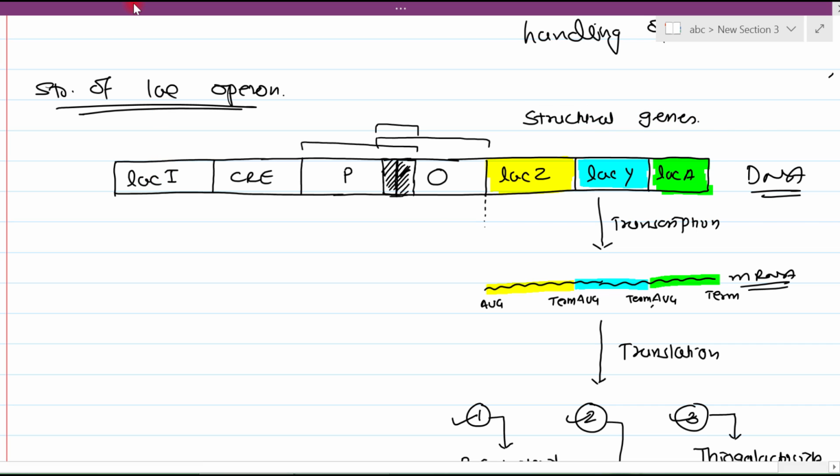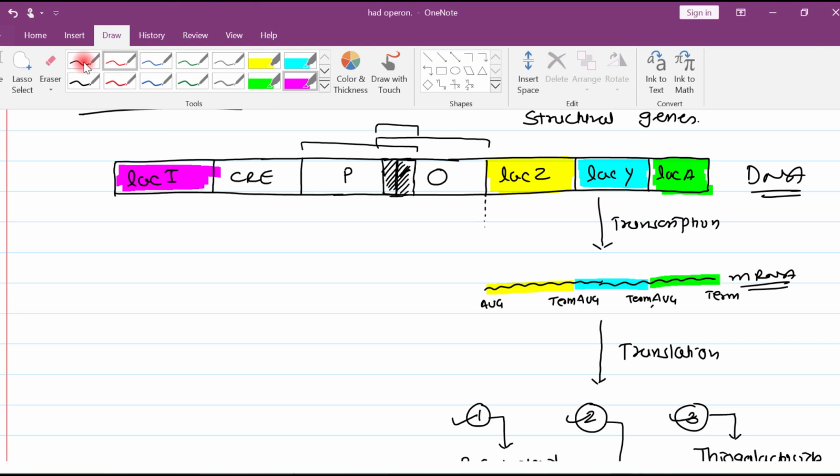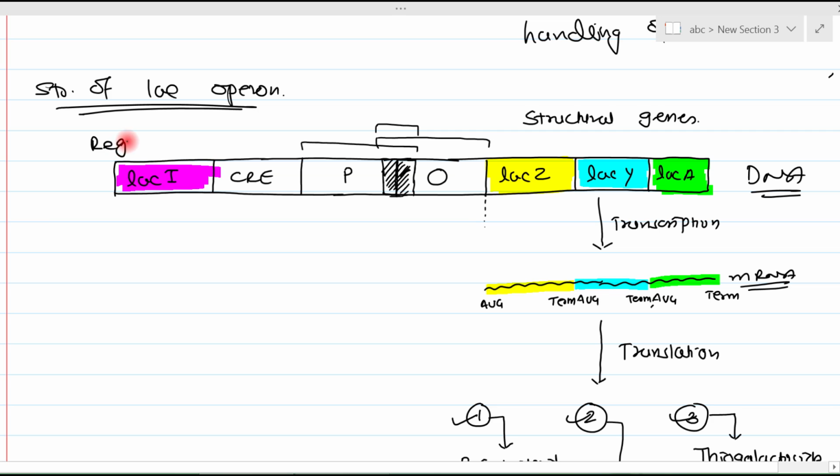But this lacI gene is a regulatory gene. Why regulatory gene? Because the final product of the lacI gene binds with the operator, so it regulates this lac operon. So, it is known as a regulatory gene. And the genes which are not regulatory are known as structural genes.